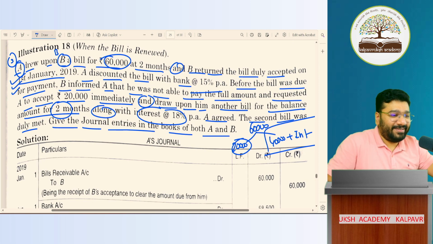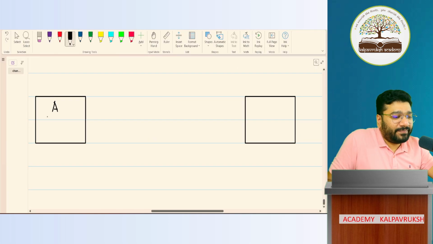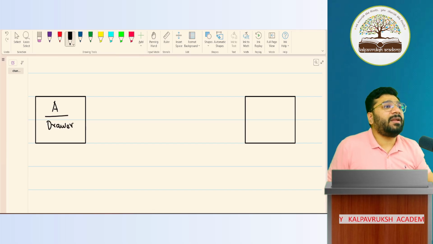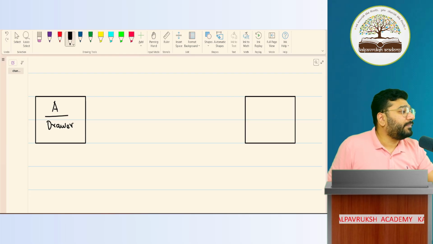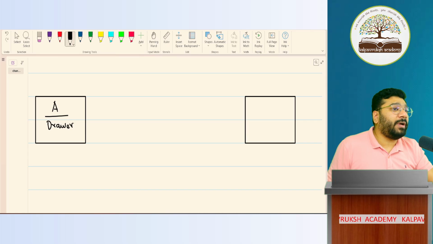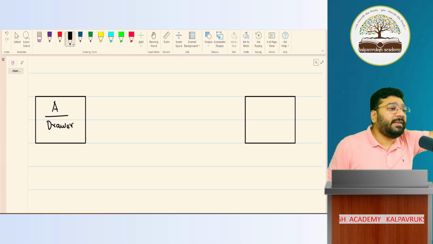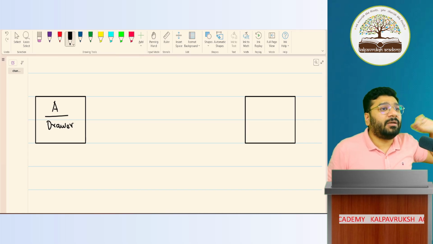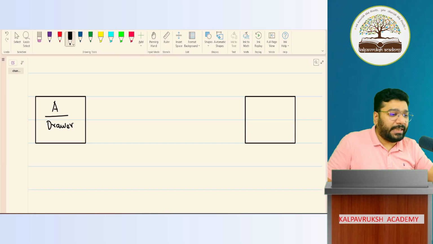A drawer. Gradually now I'll stop using the word seller and buyer. I'll more often use the word drawer, drawing, issuer, issue, and the maker, because this is the terminology that they will ask in true and false. So you have to be familiar with this term. The term that they use is drawer, drawing, etc. Like that only they'll use the word.